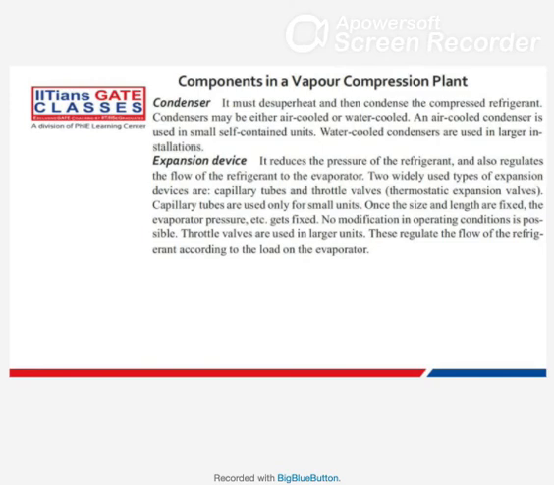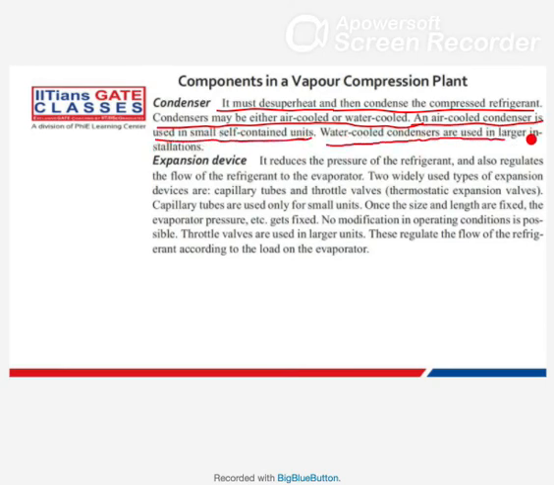Now other things, you know what is a condenser. In the condenser it must de-superheat and then condense the compressed refrigerant. Condenser may be either air cooled or water cooled. Air cooled condensers are used in small self-contained units, and water cooled condensers are used in larger installations.